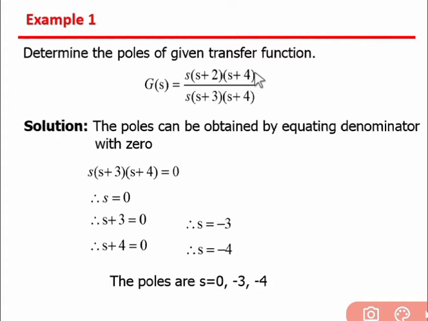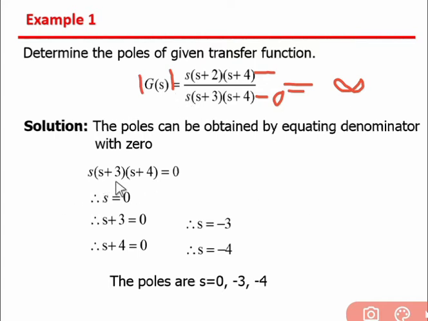This is the numerator and this is the denominator. So when the denominator becomes 0, the magnitude of G(s) becomes infinite. So the value of s for which the gain of the system G(s) becomes infinite is known as the pole of the transfer function.